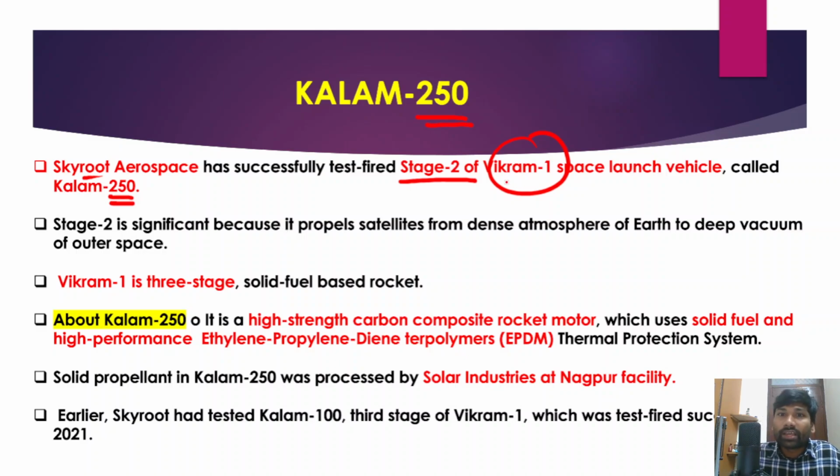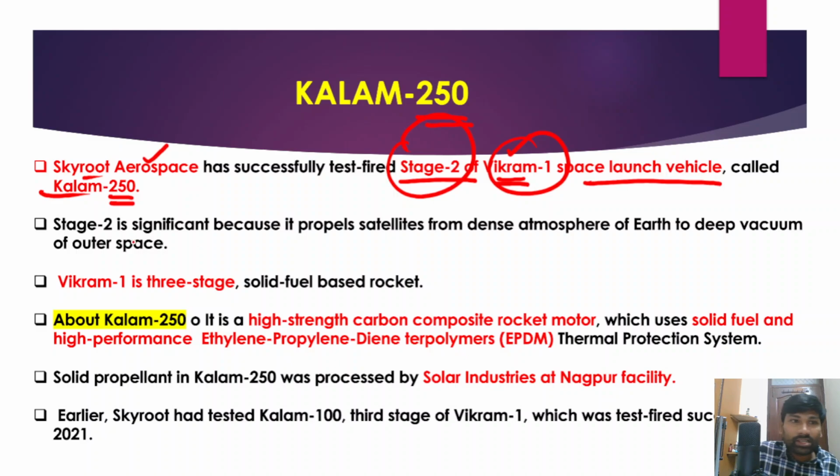Right? So they are going to develop a space launch vehicle, and the name of the space launch vehicle is Vikram. So the stage 2 of Vikram space launch vehicle is called as Kalam 250. So it's not a satellite. It is one of the stages of the space launch vehicle Vikram that has been developed by Skyroot Aerospace.